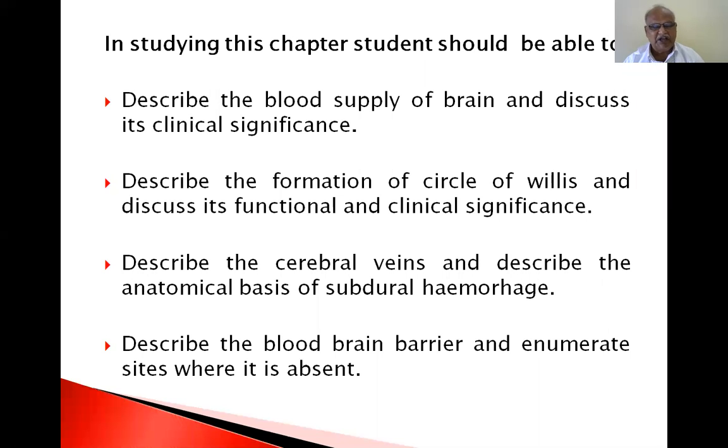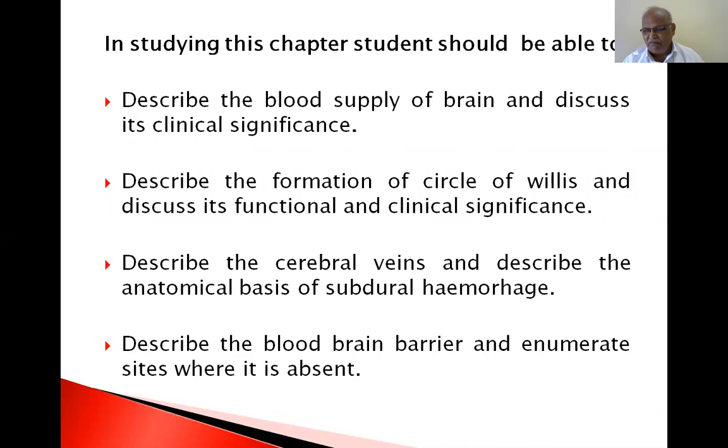Now, the brain utilizes only sugar, that is glucose. No other sugars can be utilized by the brain except glucose. If the blood supply to the brain is stopped for only a few seconds, you will lose consciousness within 4 seconds.